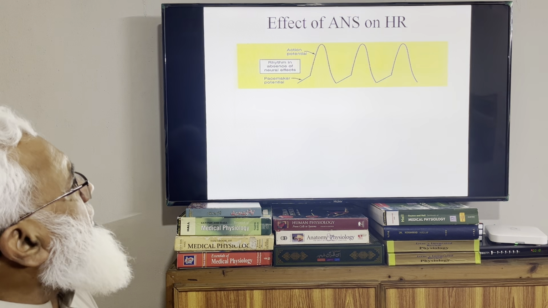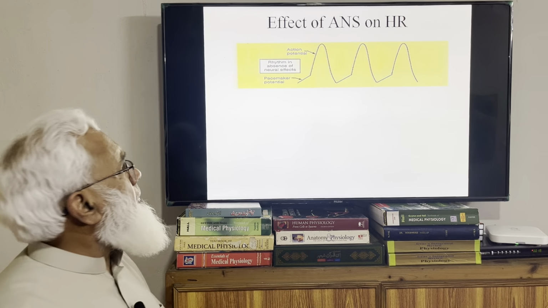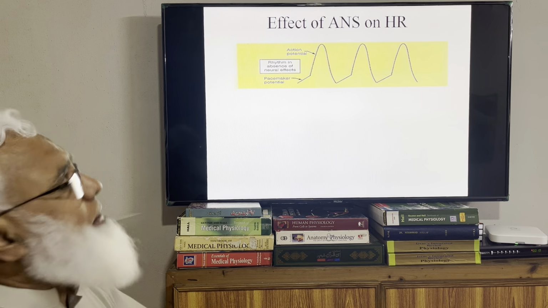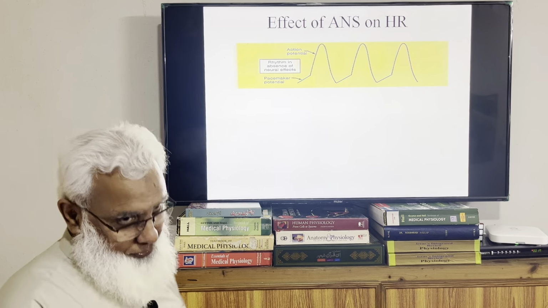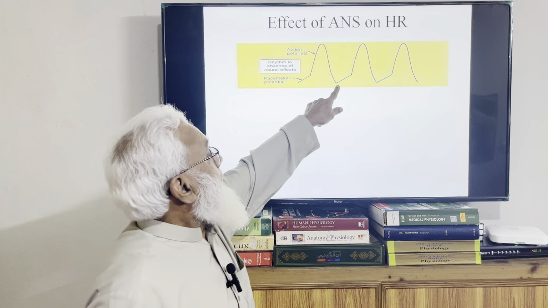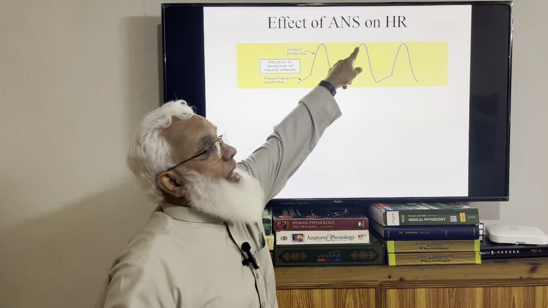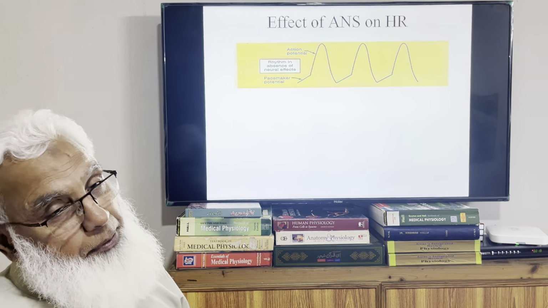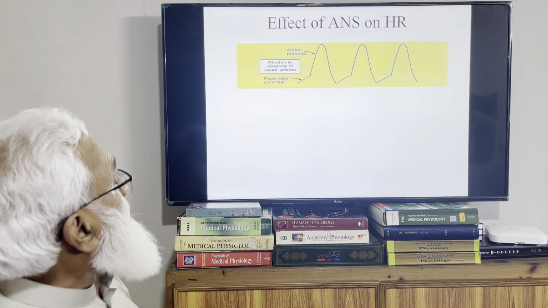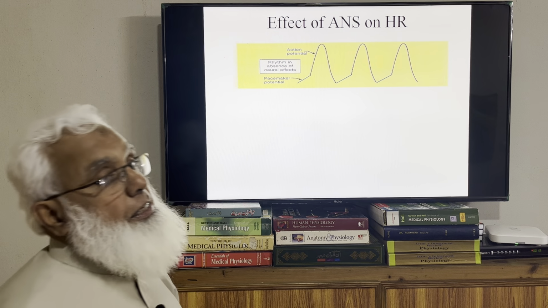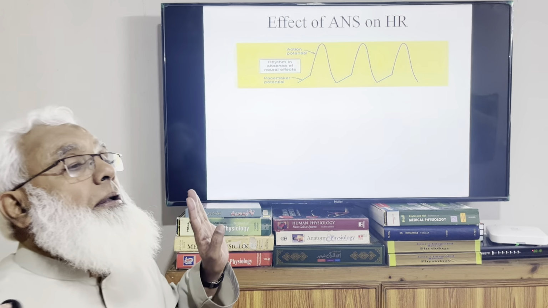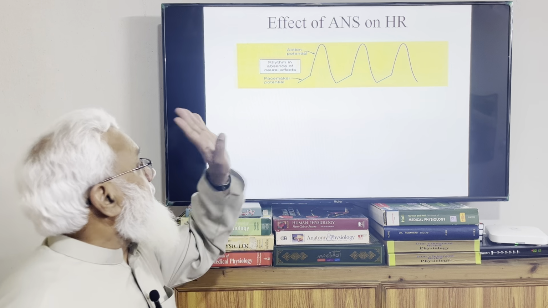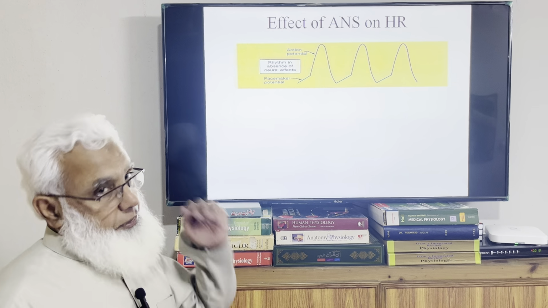This is the normal action potential, for example, in the SA node. This is the pacemaker potential, and then the action potential we saw in the previous lecture. That is the rhythm in the absence of nervous effect, the inherent property of the cardiac muscle. This is the SA nodal activity.